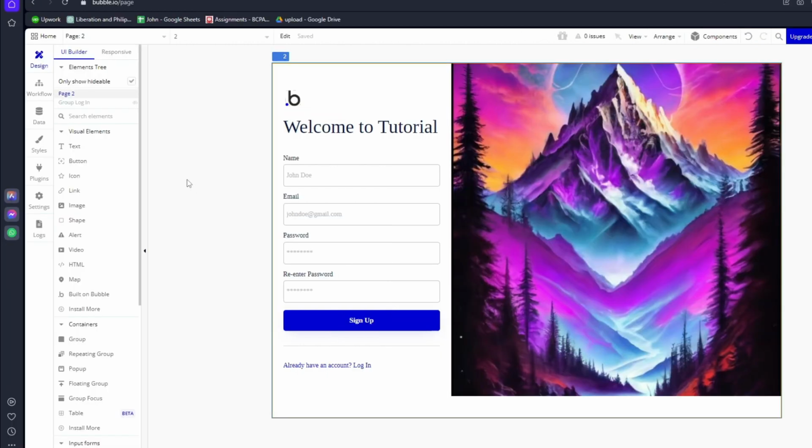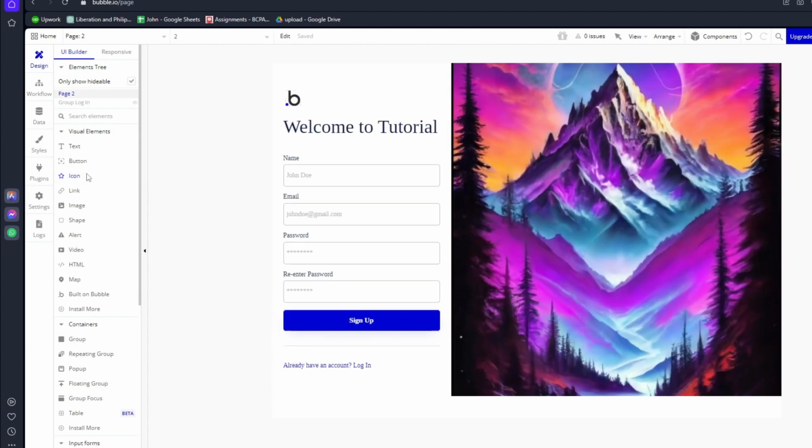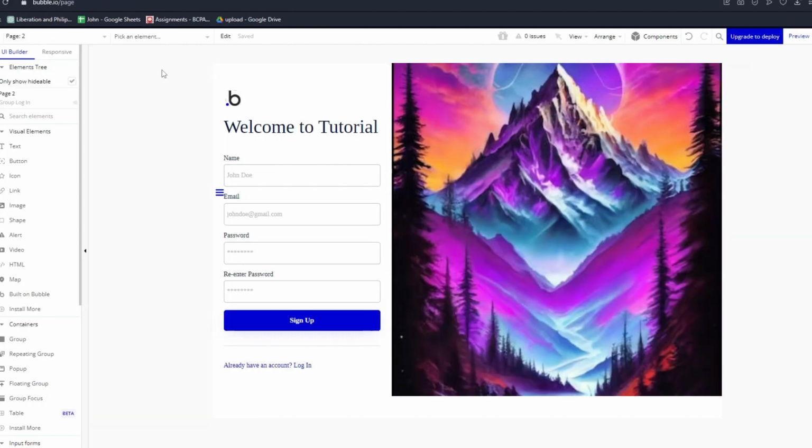There are so many elements that we could choose. We have our text right here that you could add. We have our buttons that people could click. We have our icons, links, image, shape, alert. But regardless, you don't need to code anymore to make your own personalized application or website. You could just use Bubble to make your workflow easier.